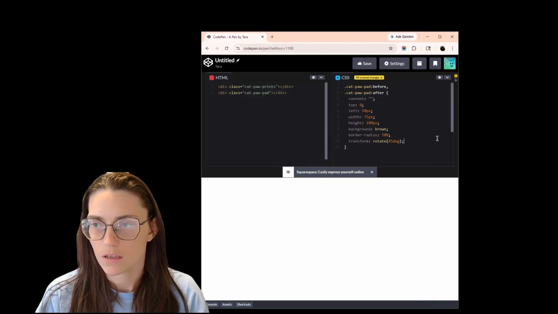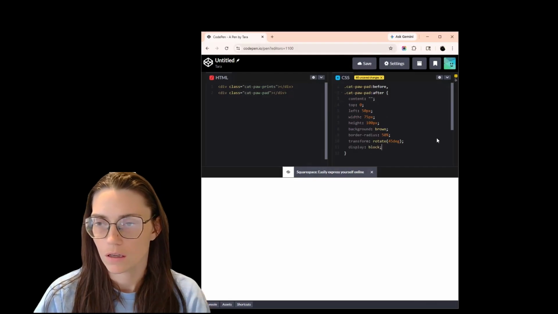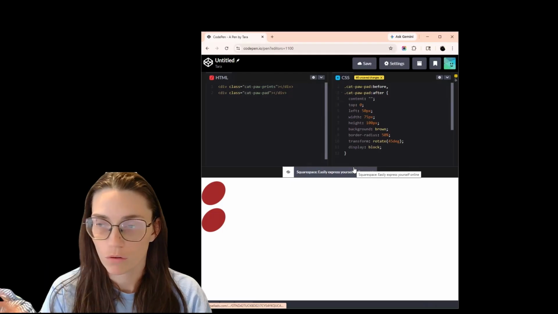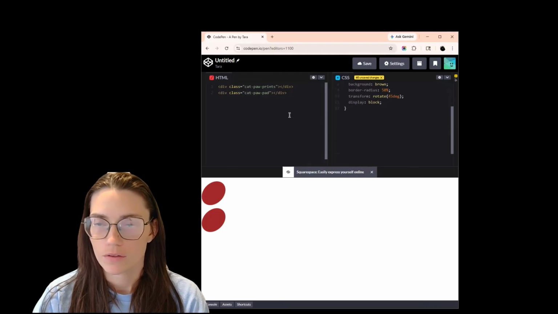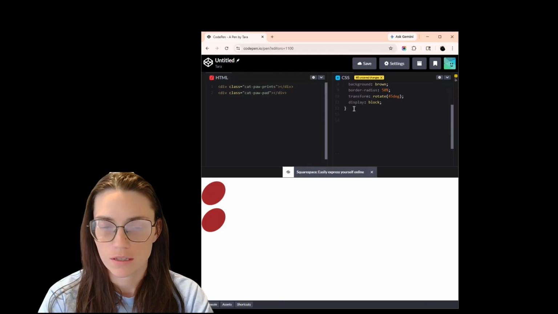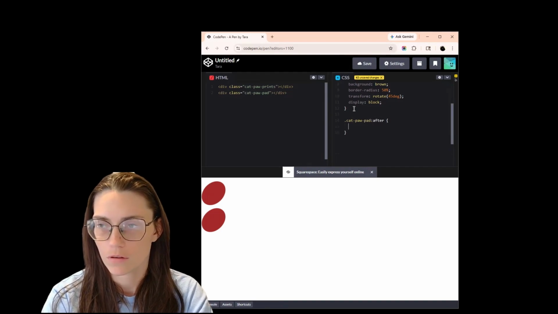So there's nothing because we did not put display block. Perfect. So now we have two ovals and now we need to make them look like a paw pad. So let's change the dynamic of the second oval here.